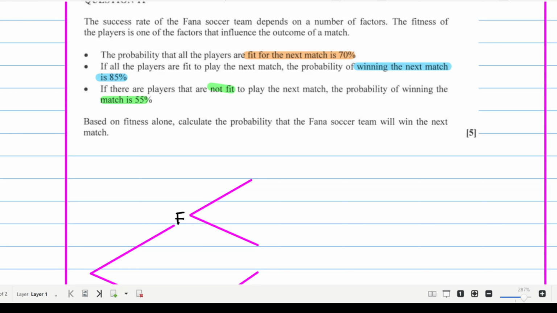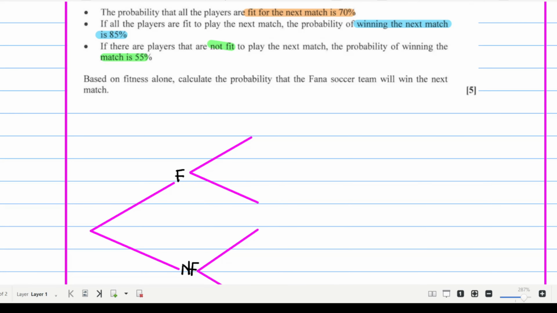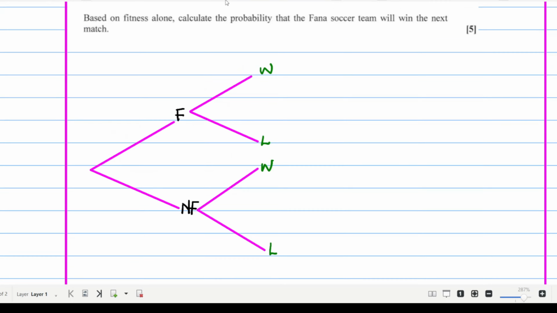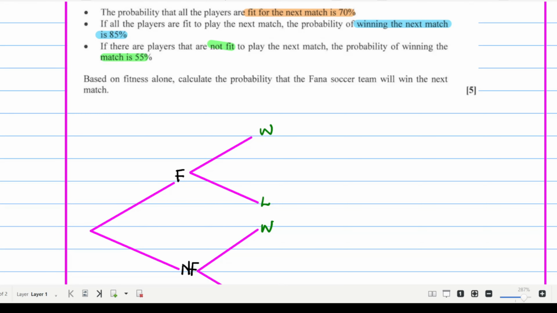If you want to convert 70% into decimals, you say 70 divided by 100, which equals 0.7. So the probability is 0.7.